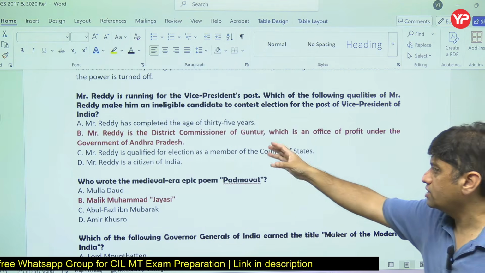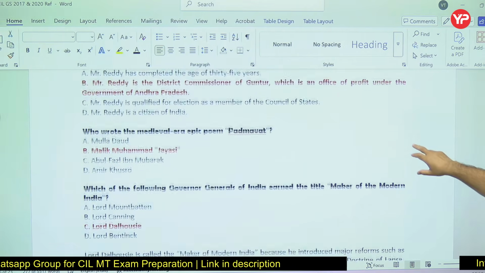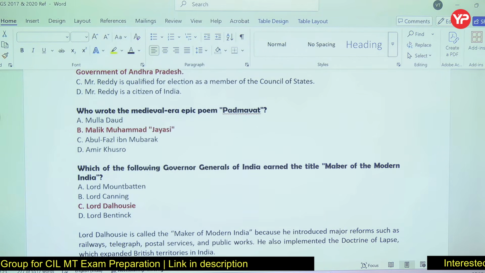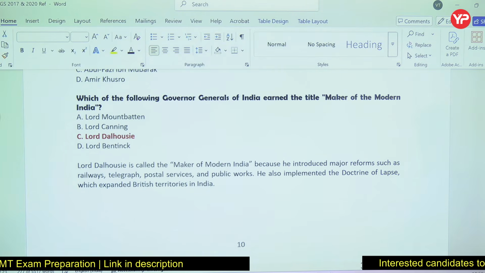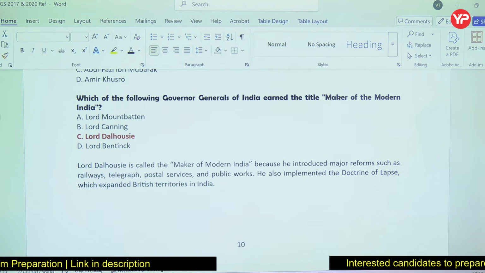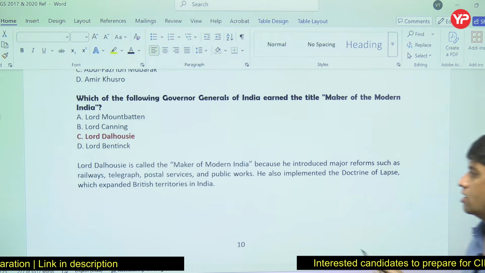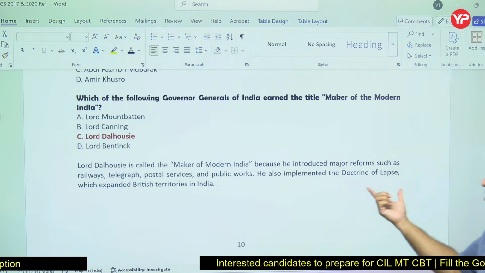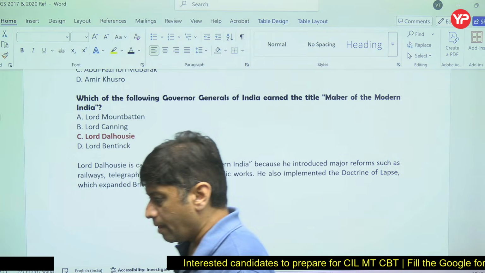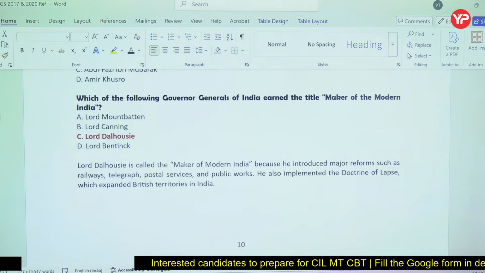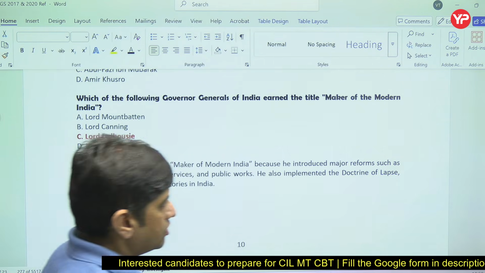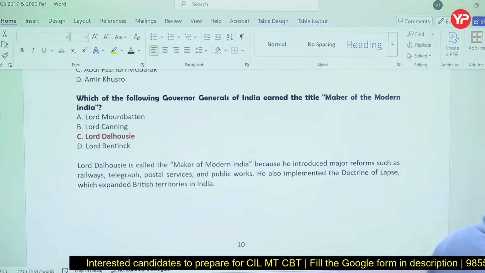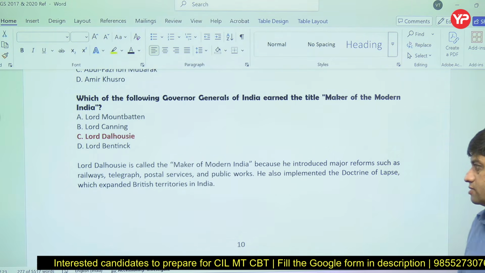So that time it was in news. Padmavat movie was in news that time. And Lord Dalhousie, maker of modern India. Why? Because of the doctrine of lapse. But maker of modern India means railways, telegraph, postal services, public works. So because of this, the first railway line Bombay to Thane was a gift. Lord Dalhousie has done a lot in the developmental domains.